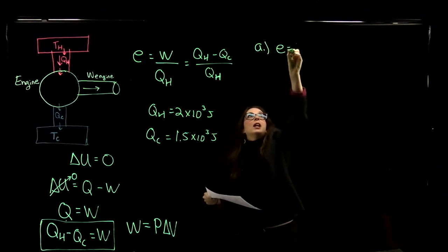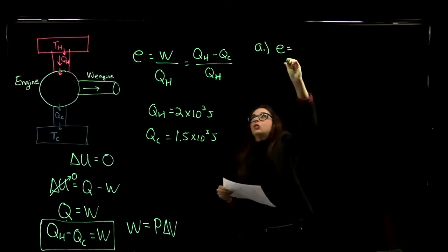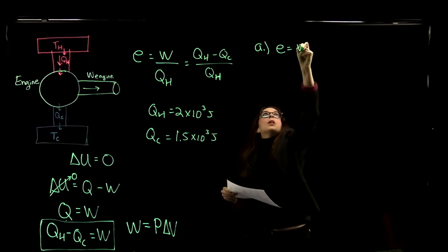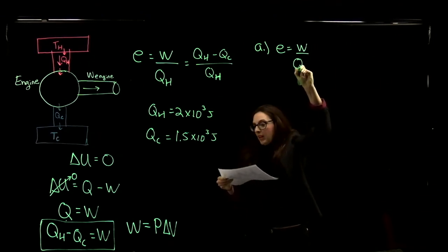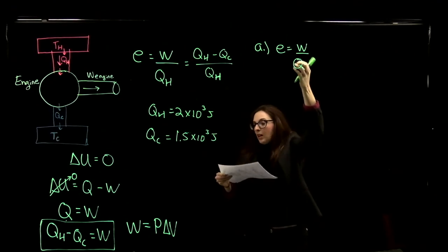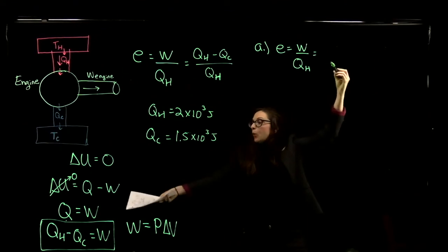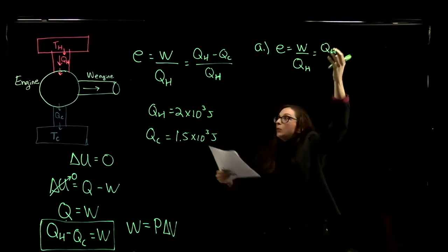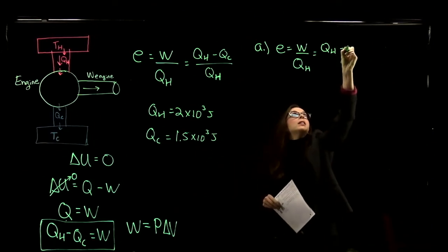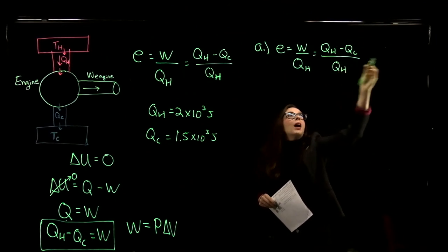We don't have an ideal engine, we have a real-world engine, so the efficiency of this engine is going to equal the work the engine does divided by the energy that the engine extracts from the hot reservoir. We saw over here that the work that the engine does is the energy it receives from the hot reservoir minus the energy it expels into the cold reservoir, divided by the energy from the hot reservoir.